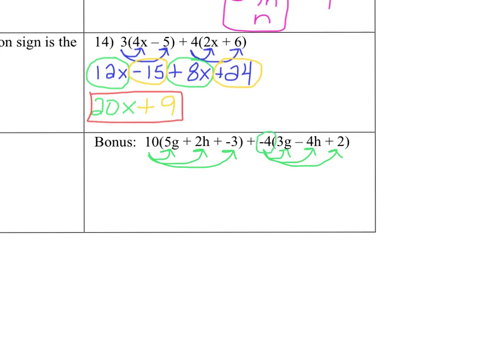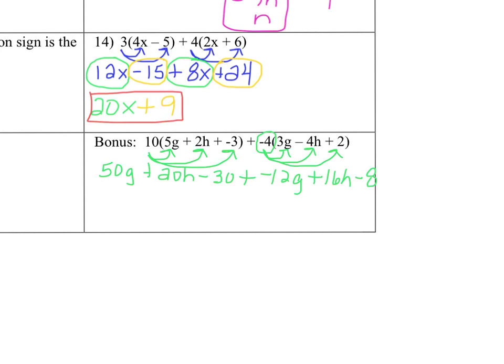So let's go back to the beginning. 10 times 5g is 50g plus 20h minus 30. Or you could say plus a negative 30. Doesn't matter. Plus negative 12g plus positive 16h, and then that would be minus 8.